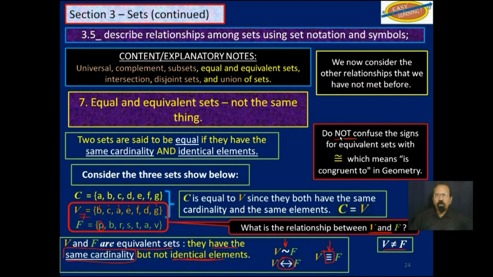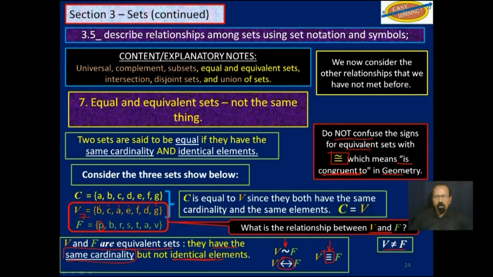Now, do not confuse the equivalent sign with this one here, which means is congruent to. In geometry, when you talk about triangles, the sides and angles, and so on. And we will meet that when we come to do geometry and trigonometry.